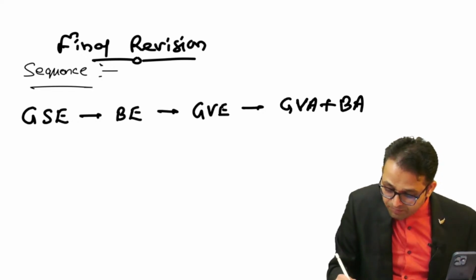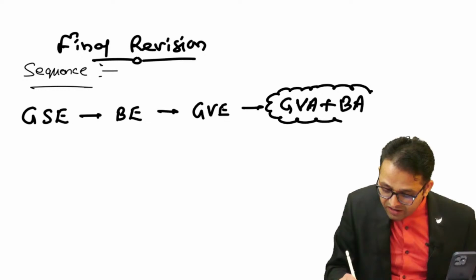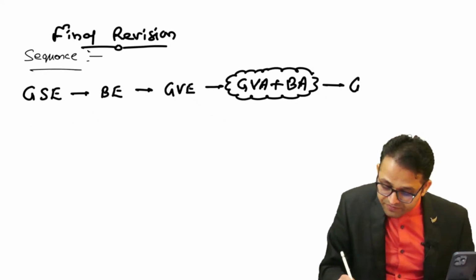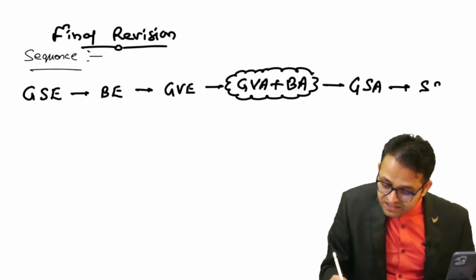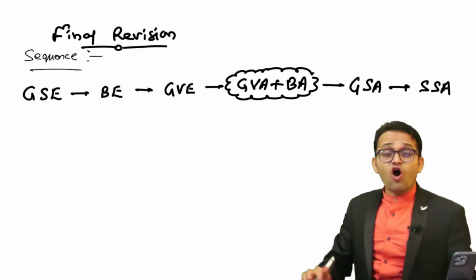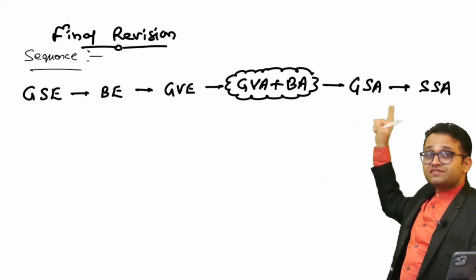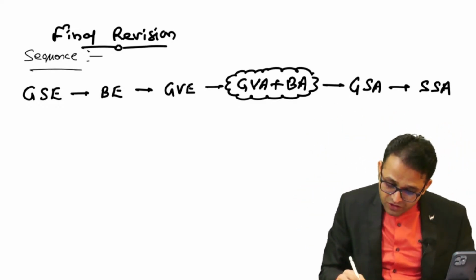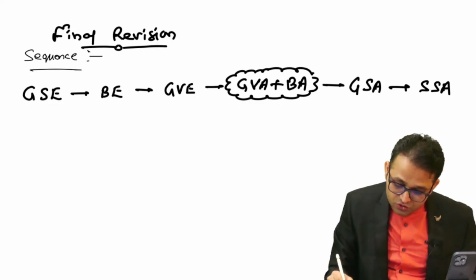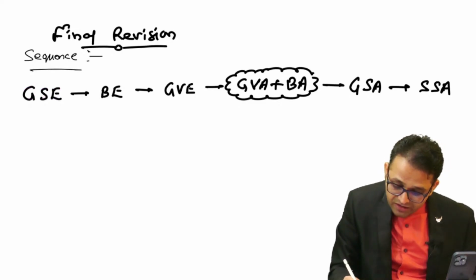It is fusing with the ba. So gua and ba, they are fused together. Gua ba, then gussa, and then the seventh column is developing, that is the sassa. So how many columns are there? 1, 2, 3, 4, 5, 6, 7. Okay, so try to understand gusse, be, gue, gua ba, gussa, sassa. Fine. So total 7 columns are there.